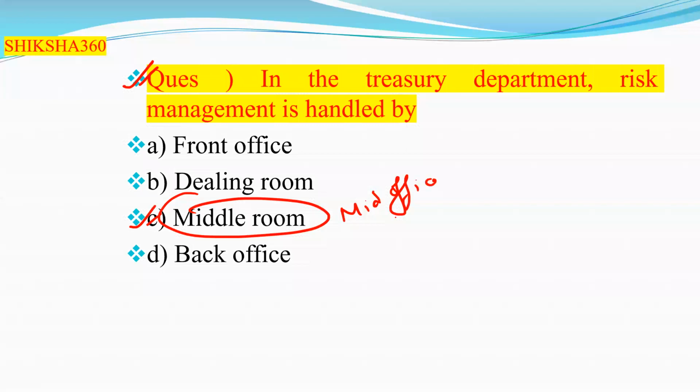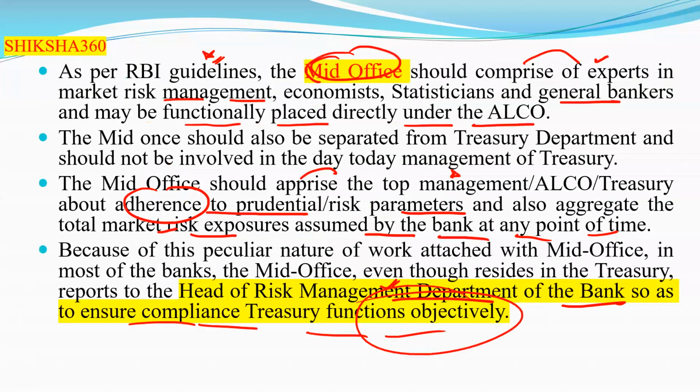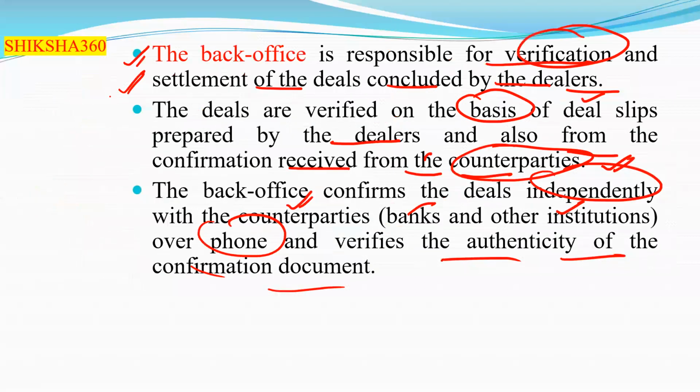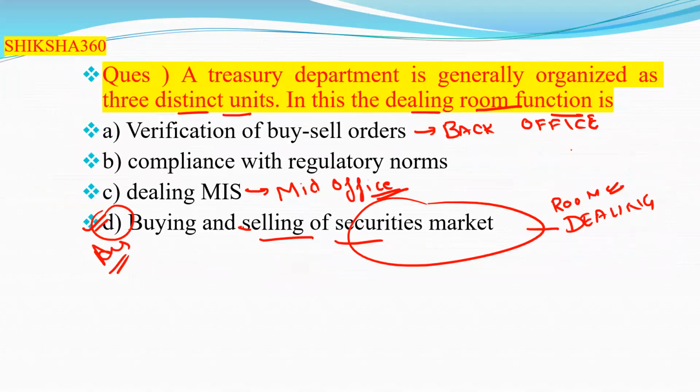These types of questions they will ask from these topics. Very easy topic, you just have to understand what they want to say. Now we will move towards the next question. A treasury department is generally organized as 3 distinct units. If the question is about the dealing room, the answer is D.